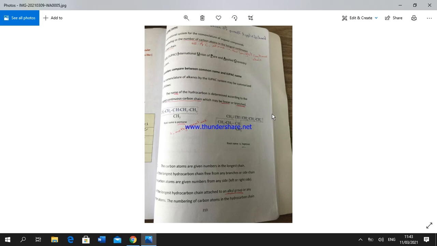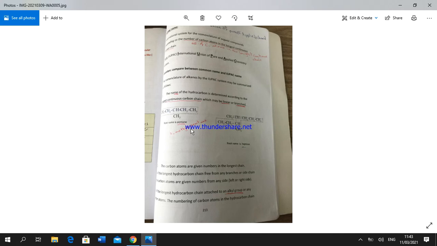Compare between the common name and the IUPAC name. The nomenclature of alkanes by the IUPAC system may be summarized as follows. Number 1: the name of the hydrocarbon is determined according to the longest continuous carbon chain, which may be linear, as in this example, or branched, as found in the other example.